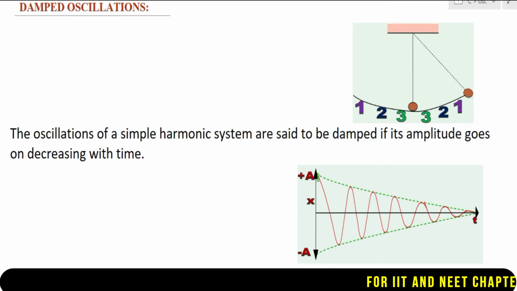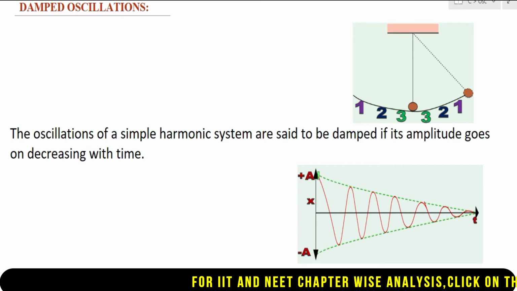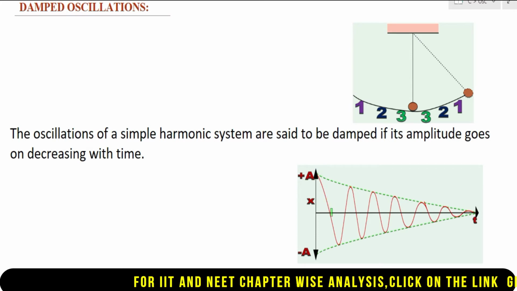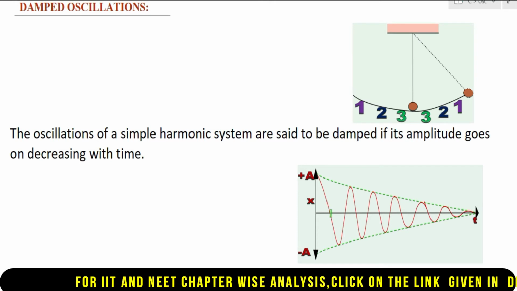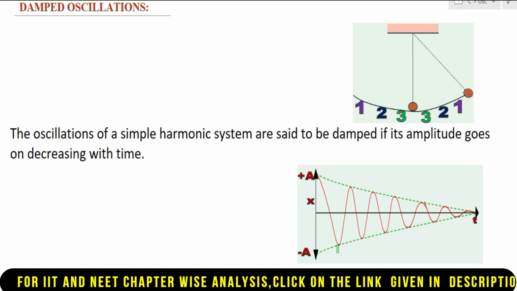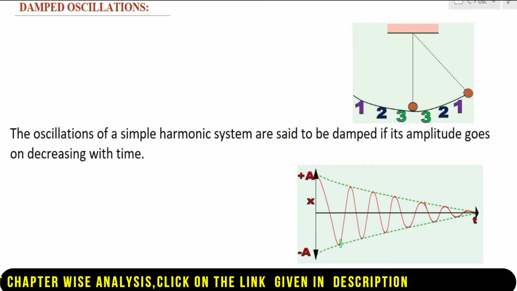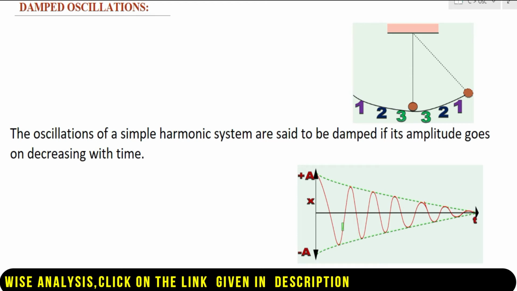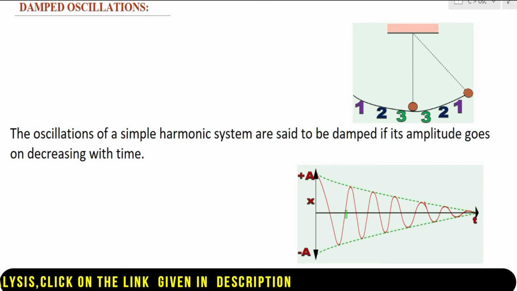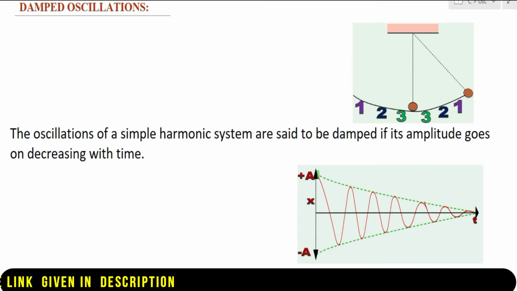Initially my oscillation started from the extreme position. That is, my displacement is at maximum, which is nothing but the amplitude. Now when I leave the bob, what will happen? The displacement will slowly decrease. The bob will reach the mean position, and the displacement will slowly increase in the opposite direction, and it goes to the extreme position on the other side. Afterwards, again it goes to the mean position and comes to the other side. Here you can observe that there is some decrement in amplitude, and this oscillation repeats.